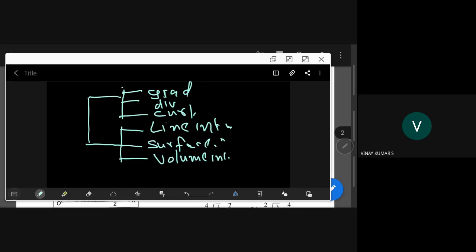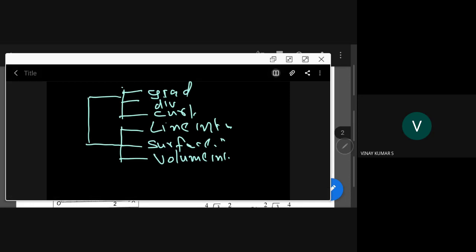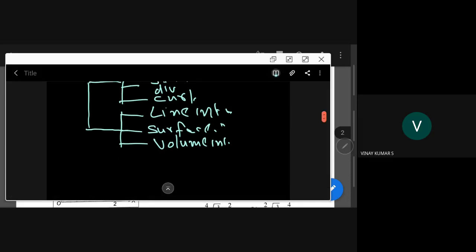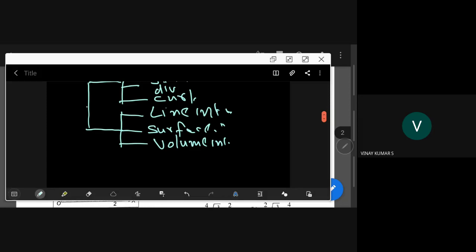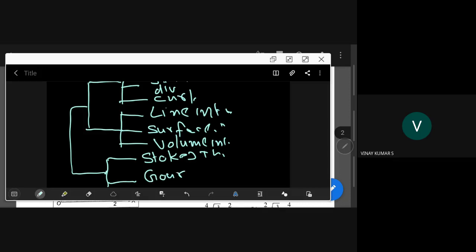Then all these 6 ideas put together, we come to 2 important theorems, called Stokes theorem and Gauss divergence theorem. Gauss theorem, simply I say. A special case of Stokes theorem is Green's theorem. This is the plan. All these parts are there in the GATE syllabus. A couple, 3 to 4 problems may come. We will see that one.